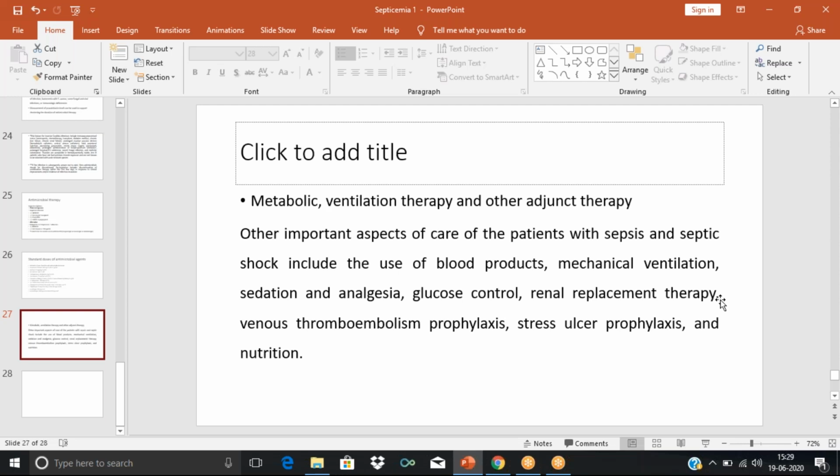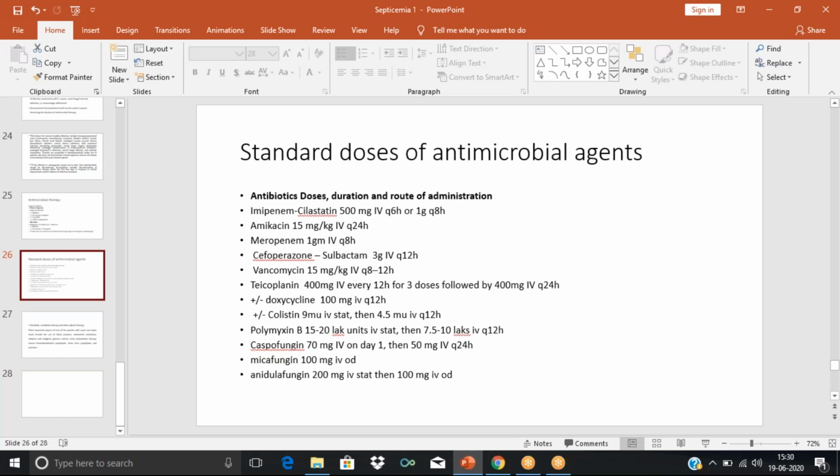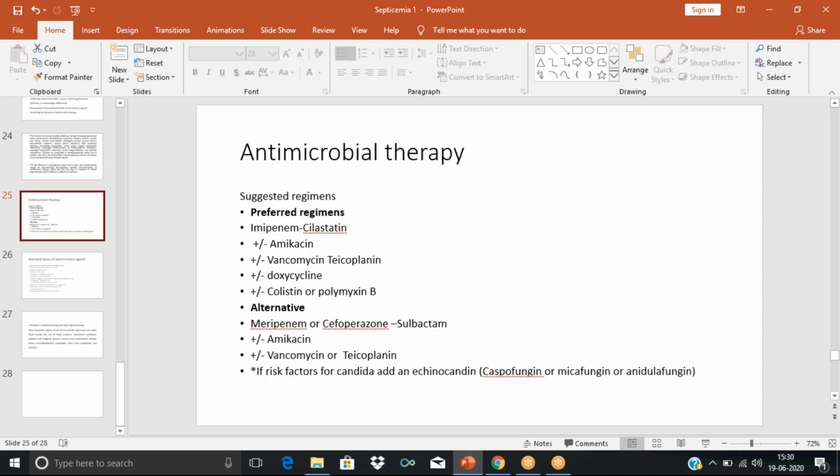Then we can also see that patients in the ICU are more prone to get stress. So we have to give proton pump inhibitors or any other H2 blocker, etc. Then nutrition is also important. So these are the medications, therapy. Antibiotics, then for those patients with some risk factors, we need to give antifungals, etc. So this is the management.